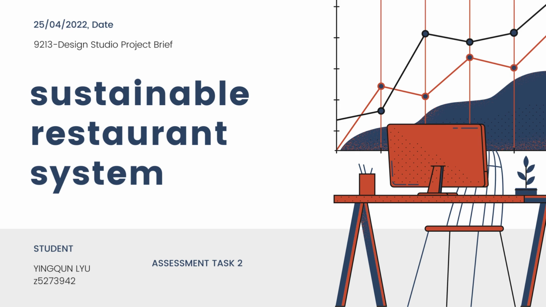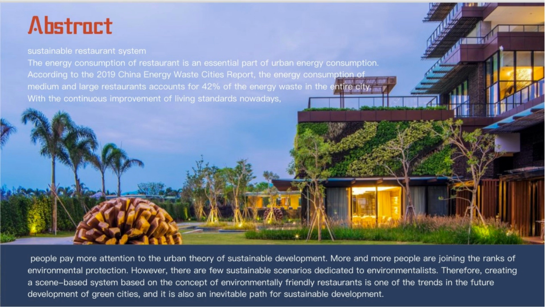Today I want to show everyone my A2 design topic: a sustainable and environmentally friendly restaurant. The reason I chose this topic is that the waste of energy resources in Chinese restaurants is very large, and many restaurants cannot meet environmental protection requirements or people's low-carbon and environmental protection needs. For these reasons, I wanted to make a chain of sustainable restaurant systems. On the one hand, it can contribute to the environmental protection of the city, and on the other hand, it also aims to provide a comfortable space for environmentalists.